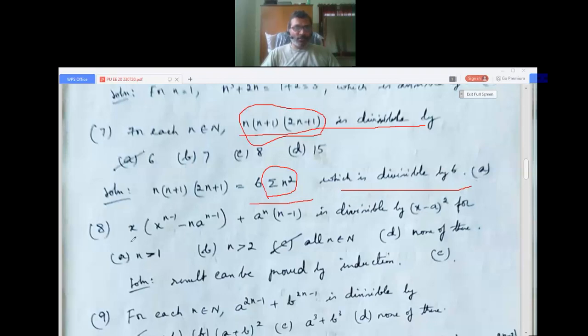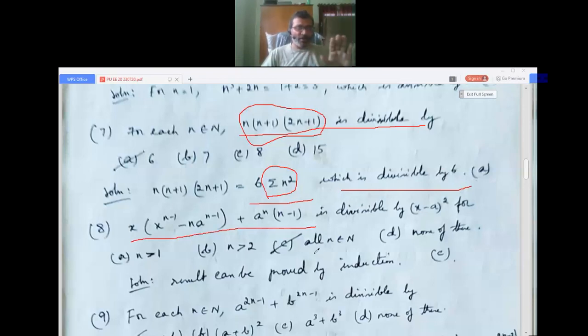x into x power n minus 1 minus n into a power n minus 1 plus a power n into n minus 1 is divisible by x minus a whole squared for A) n greater than 1, B) n greater than 2, C) all n belongs to N, and D) none of these. Okay.